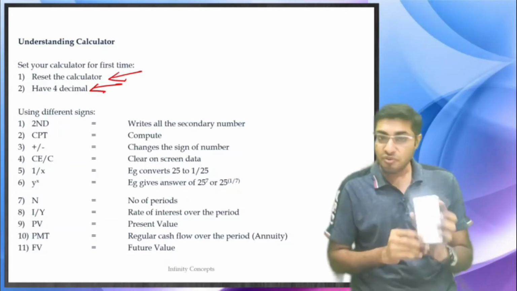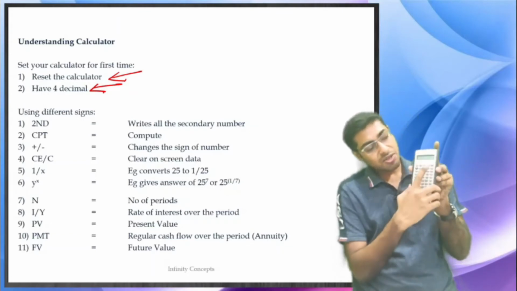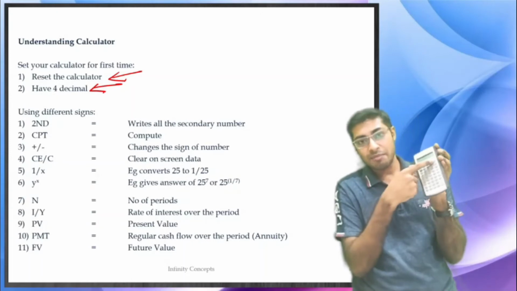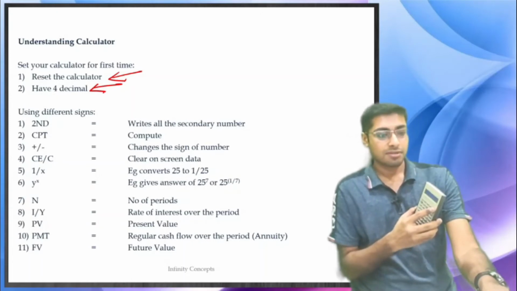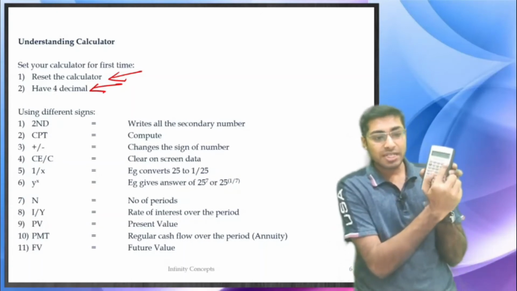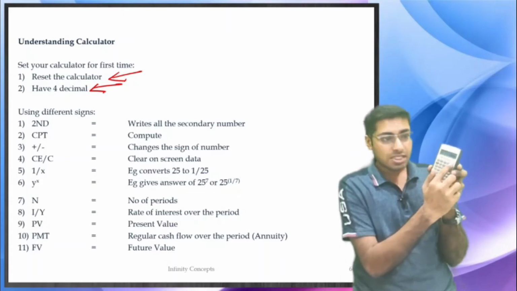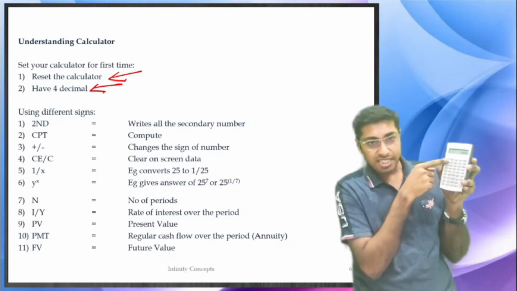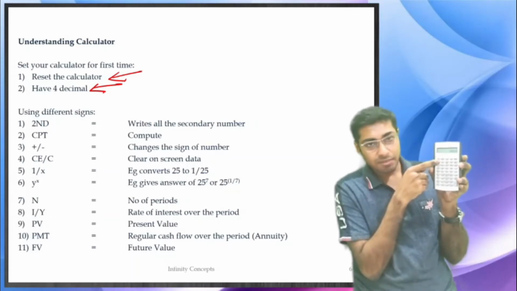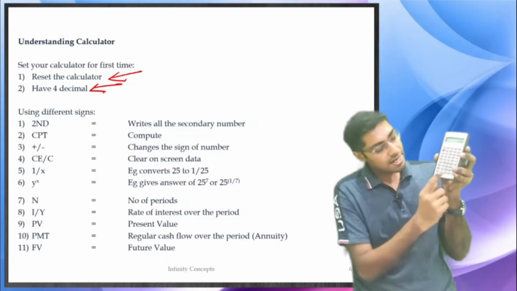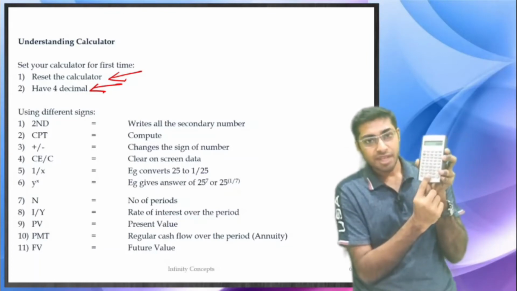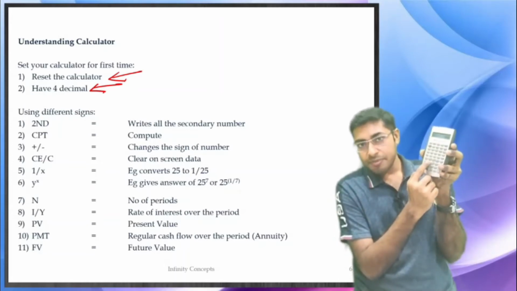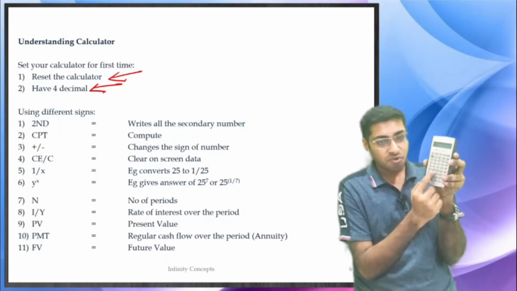First, we are going to reset the calculator to 4 decimal digits. So first you are going to turn on the calculator by pressing it over here. I hope you are able to see. Once you turn on the calculator, click on second over here. There is a second over here. Click on second, then click on decimal. After clicking on decimal, click on 4. That is converting your calculator into 4 decimal digits.